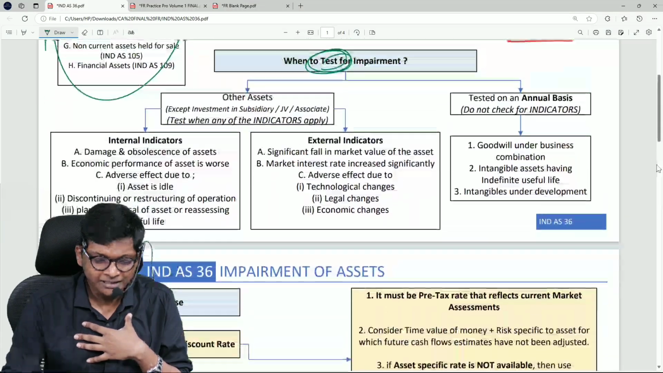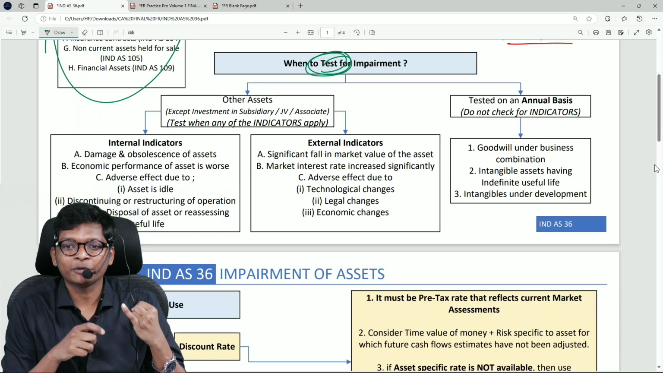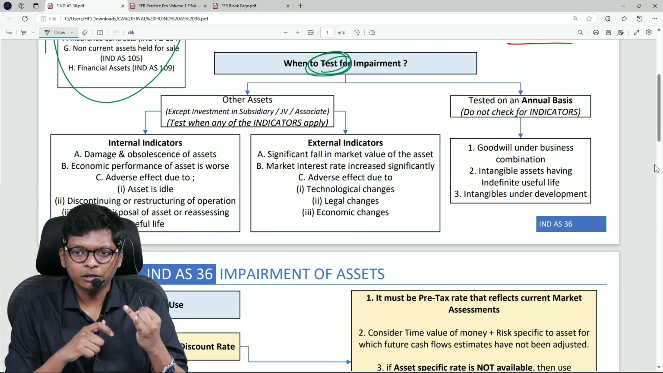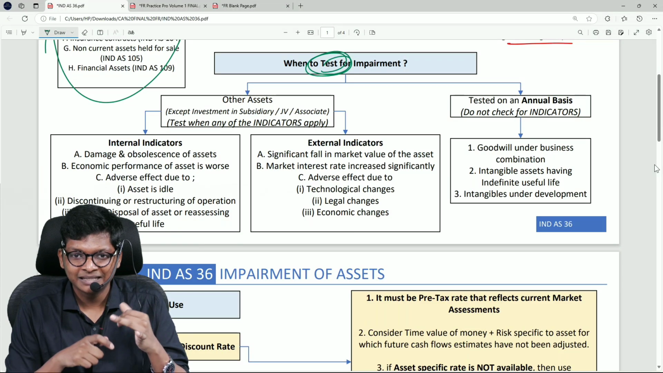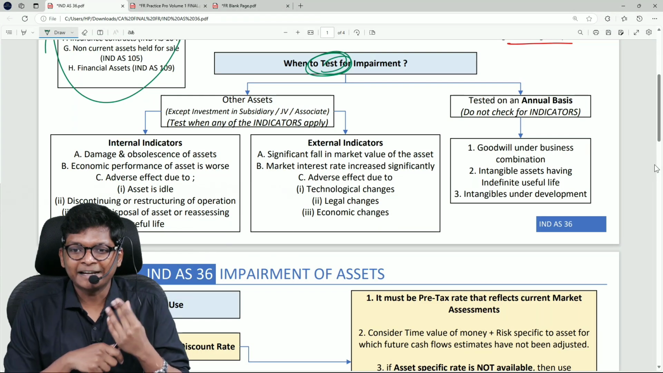Okay, sir, when should I test this? Impairment now. See, depreciation happens on a yearly basis. Inventory cost or NRV happens on a yearly basis. Like that, impairment, when should I test? Should I do it on an annual basis?